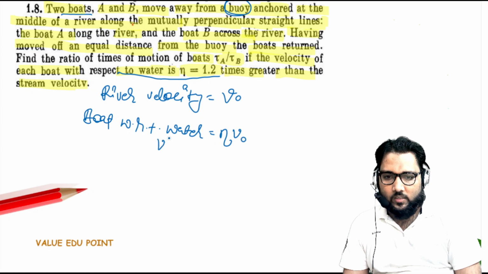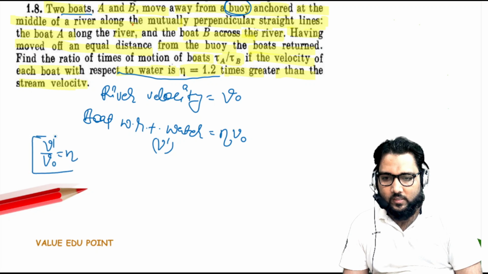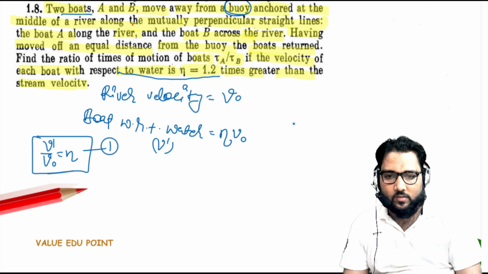We assume the boat velocity is v dash. So we have the relation v dash upon v naught equals eta. Remember this relation, equation number 1.